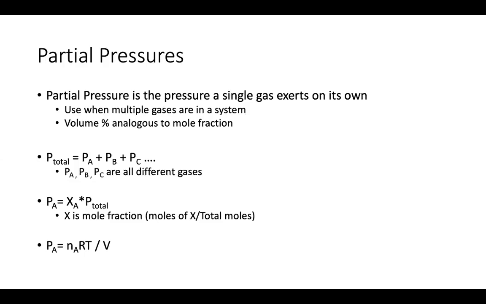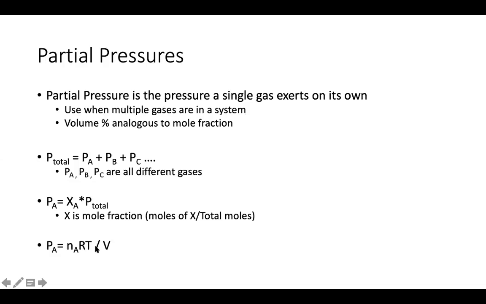Our first one is that our total pressure is equal to the sum of our partial pressures. So total pressure is each partial pressure of the gases added together. We also have the equation that the partial pressure of a particular gas is equal to the mole fraction of that compound times the total pressure. And remember that mole fraction is moles of that compound divided by total moles. And then our last equation is really just our ideal gas law, but for just an individual gas. So the pressure of an individual gas is equal to the moles of that individual gas times RT divided by V.